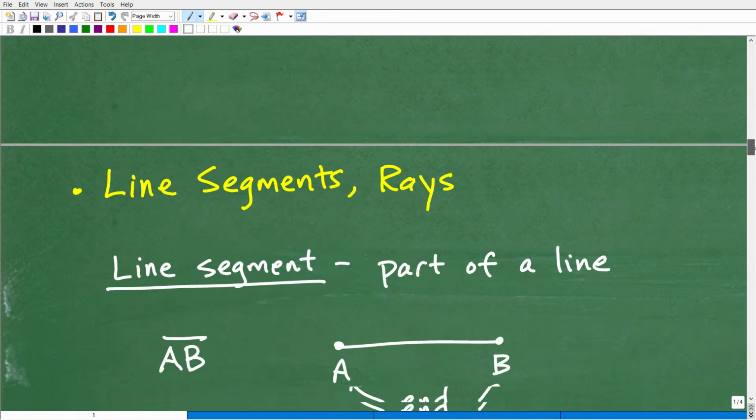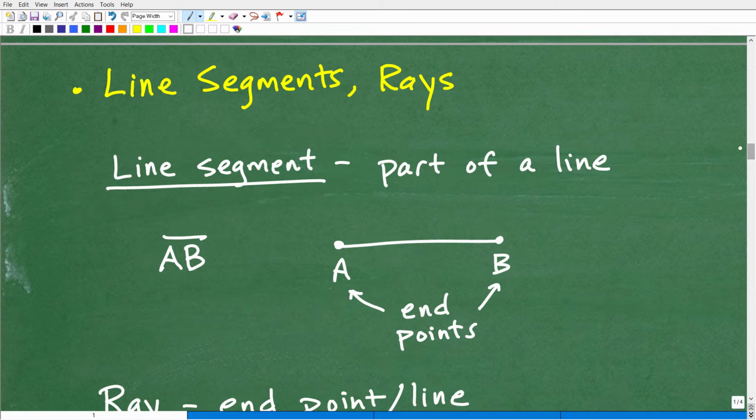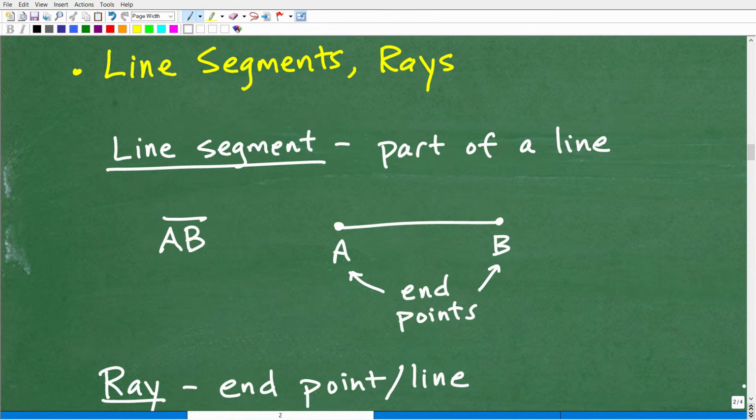Okay, let's move forward. And now let's start talking about line segments and rays. Okay, so let's start off with line segments. So what is a line segment? Well, it's part of a line. And this is the notation for it.